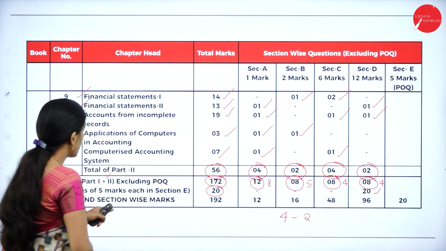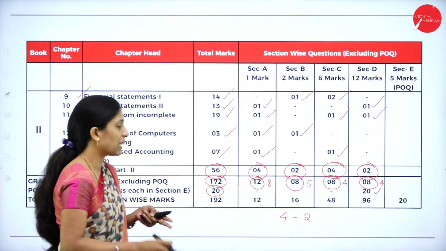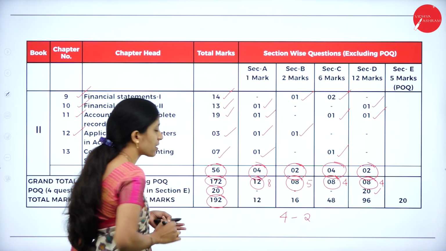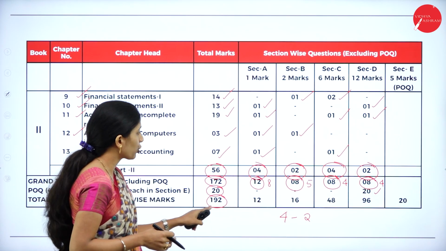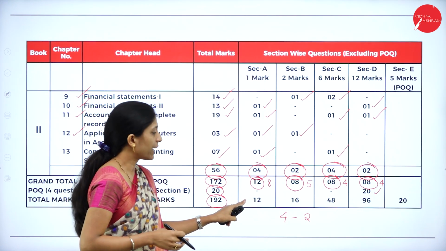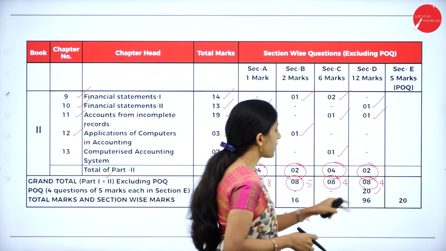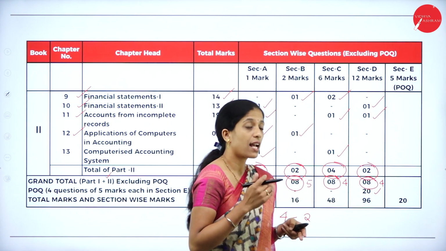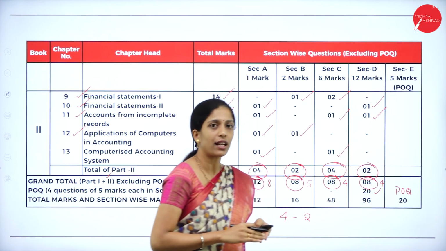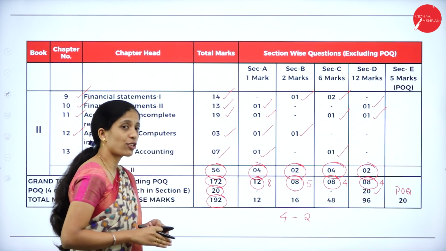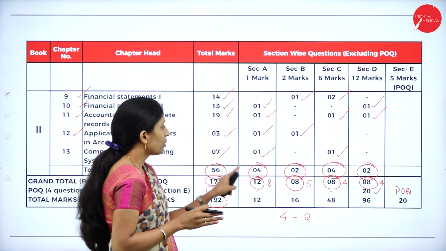Next, the total marks and section-wise marks. The whole accountancy paper will be for 192 marks. The total weightage is 192, where from section A you can get 12 marks, section B 16 marks, section C 48 marks, and section D 96 marks, and 20 marks is of POQ, that is practical oriented question. So, the total weightage of this paper is 192 marks. As I've already told you, no need to worry.